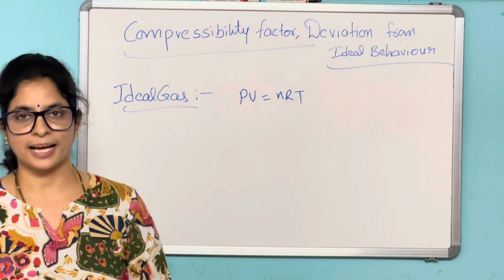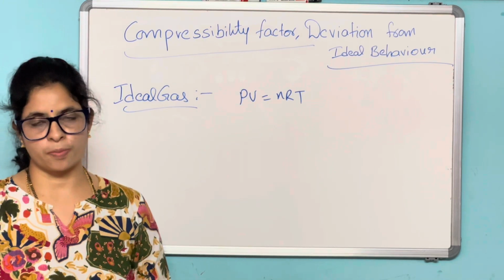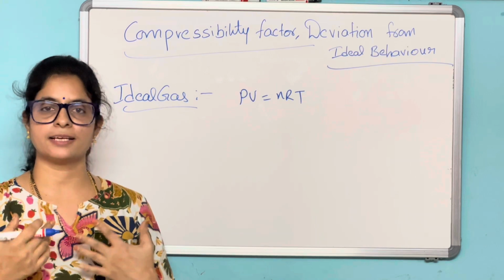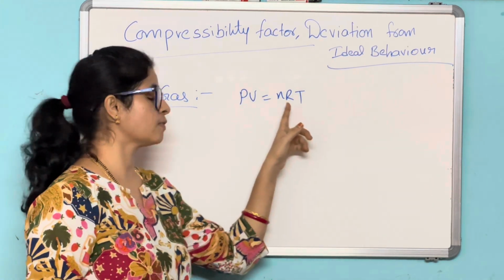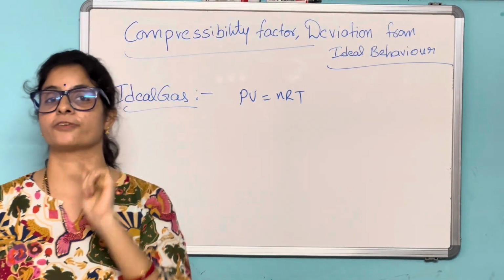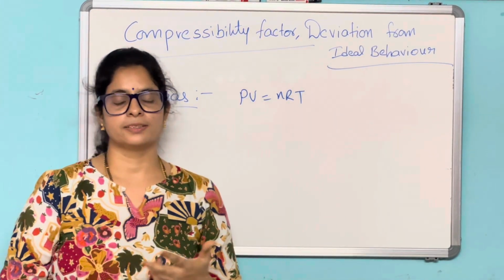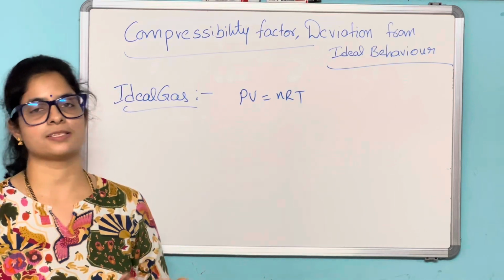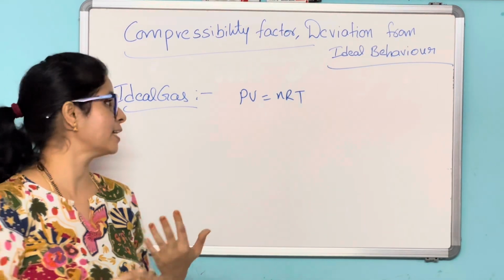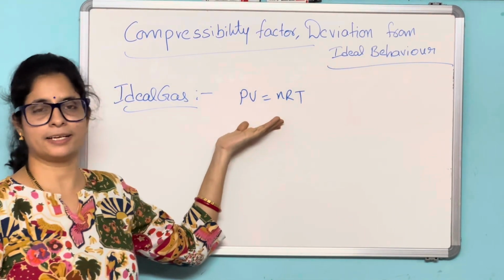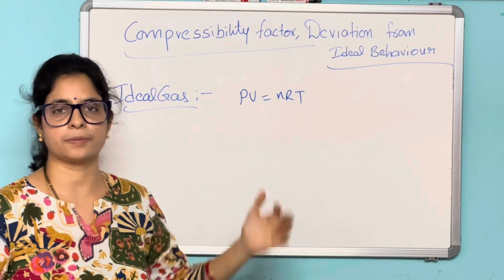What is an ideal gas? A gas which obeys all the gas laws and the ideal gas equation PV = nRT at all conditions of temperatures and pressures. But actually there is no such gas which obeys all the gas laws and the ideal gas equation. It is completely theoretical and hypothetical.